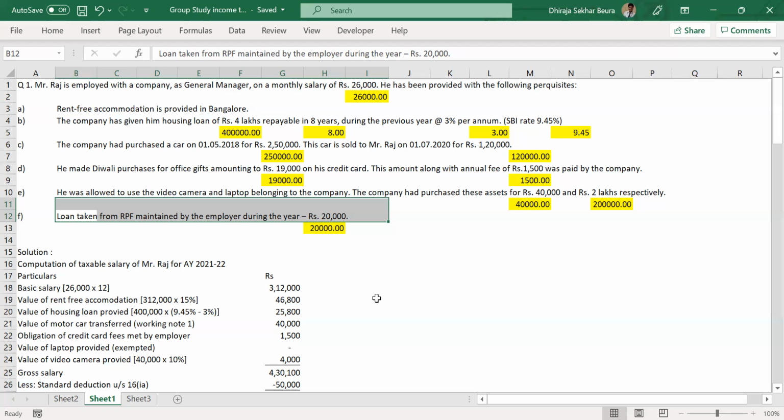It is maintained by the organization. Organization as in your employer, isn't it? Correct. Whenever you talk about PF, it is always maintained by the employer only. They're just trying to play trickery with you. If we mention employer, a student might think that there is a concessional rate involved here. However, if you go to PF and try to take a loan from PF, the whole interest will be determined by the PF department. Employer would not be involved in that. So there is no question of concession.